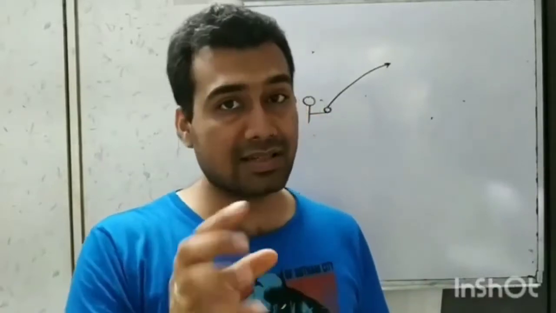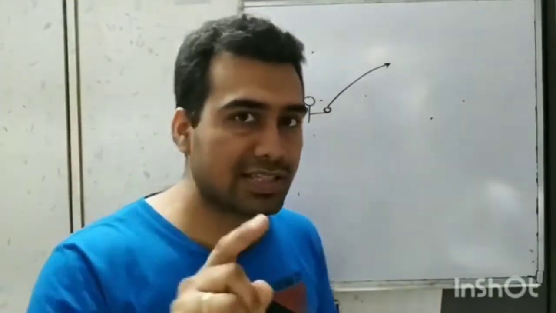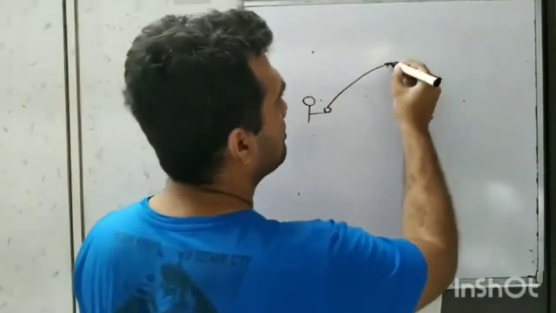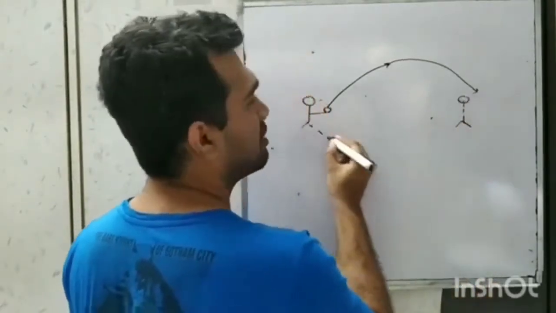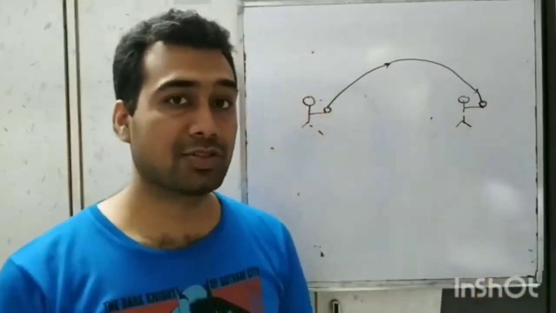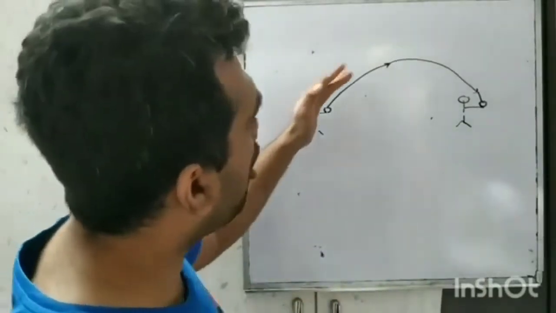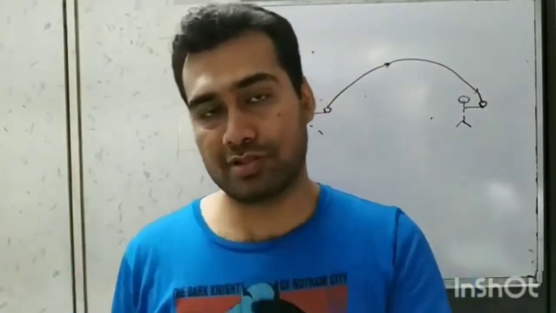We couldn't notice it because for us it was at rest. But rest is a subjective property. So if from the point of view of a person on the platform, I draw a diagram, the person would see that the ball didn't just go up and come back down. The ball actually went forward. And after a couple of seconds, when you had already moved ahead with the train, the ball came back to your hand. So for you, the ball just went up and down, but for an observer on the platform, the ball moved forward as well, along with you. That's because the ball had inertia of motion.